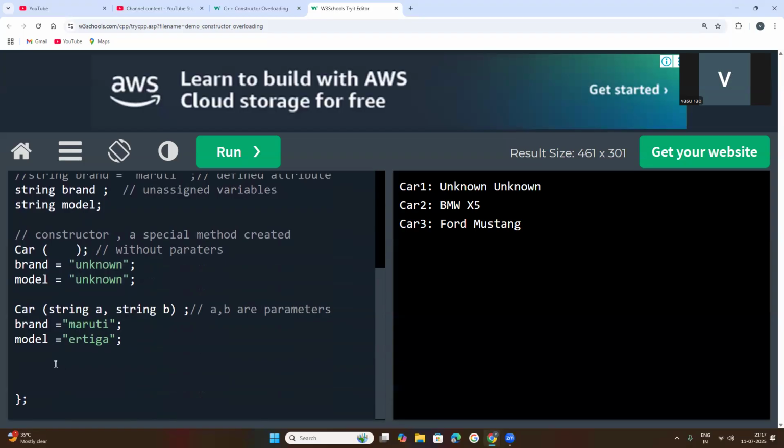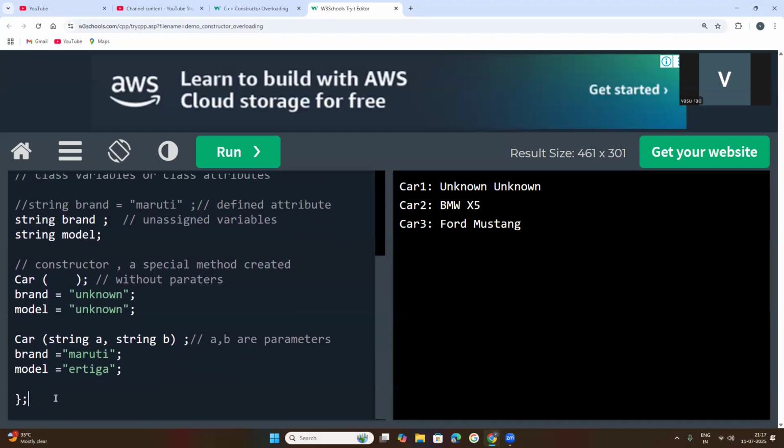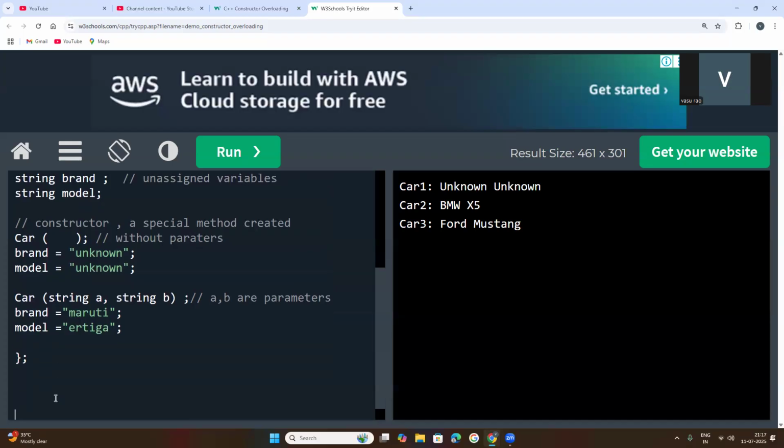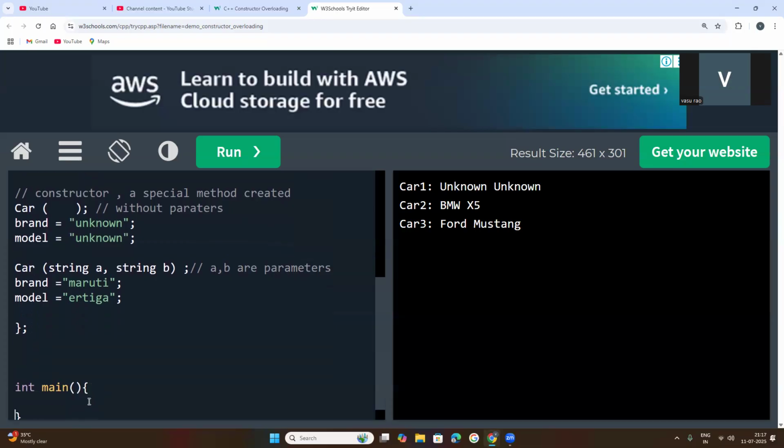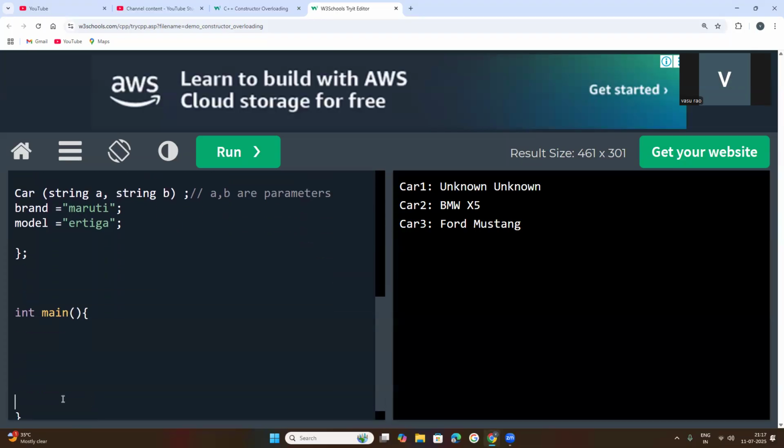So let us create objects. In int main function, inside of the curly braces, at the end we need to keep a statement called return 0, which is very important.